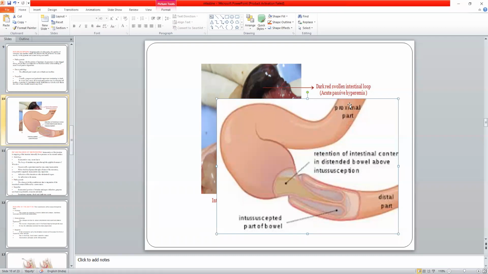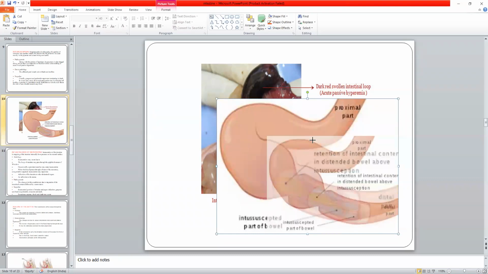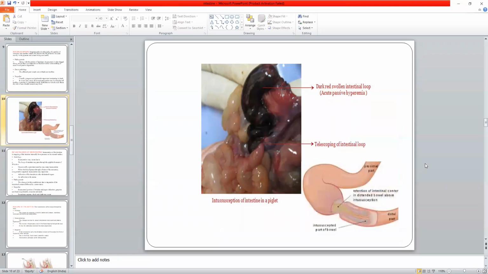The normal lumen of the proximal part will be like this, and the distal part will be like this. Since the diameter of the lumen of the proximal part is less, it has the chance to get inside the distal part. This is called intussusception. Okay, it is very common even in humans. You can see this case, intussusception of the intestine.